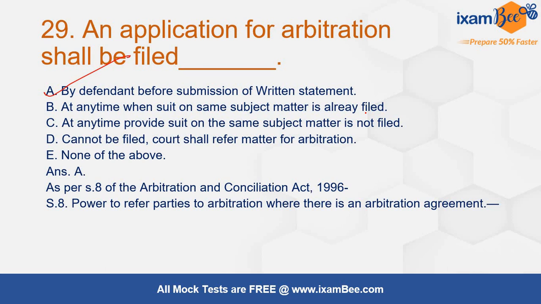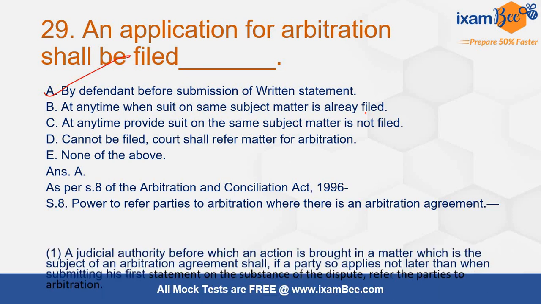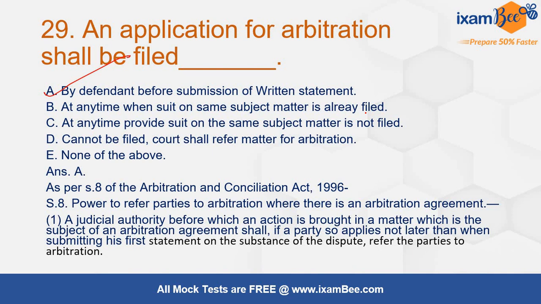Section 8 of the Arbitration and Conciliation Act. When there is an arbitration agreement, judicial authority before which an action is brought, which is subjected to an arbitration agreement, party applies for it, can apply for it. Apply for it means make an application. But when? Before the submission of first statement on the dispute is made.